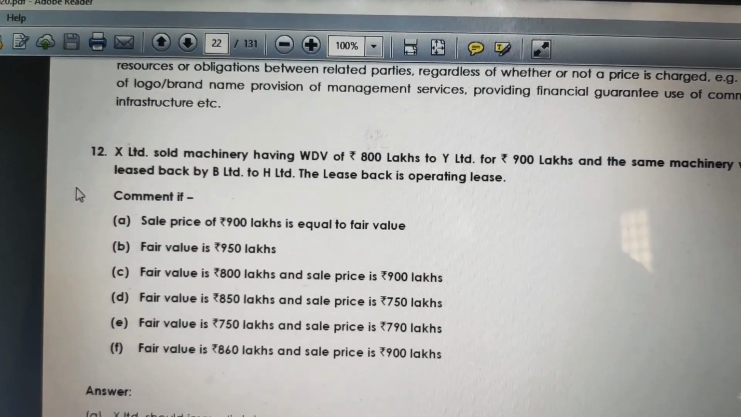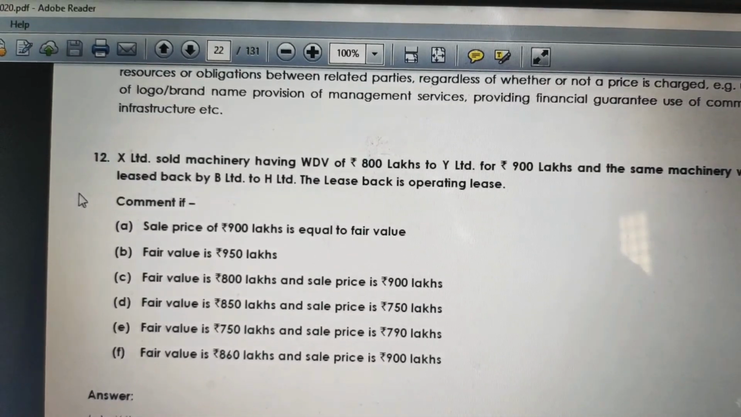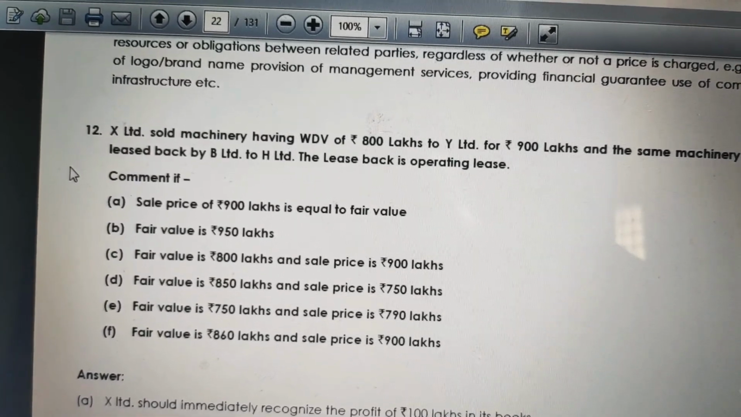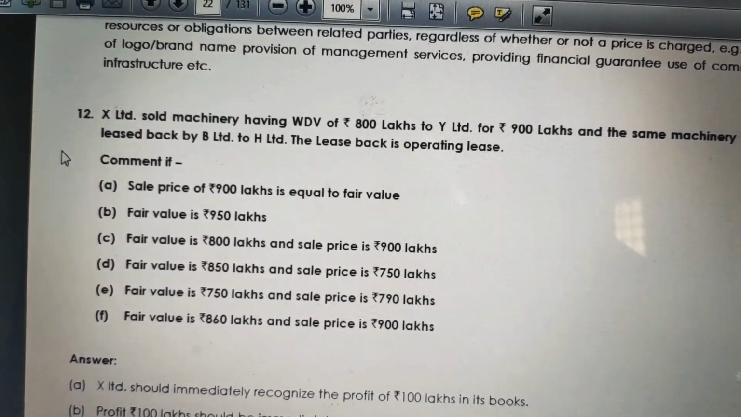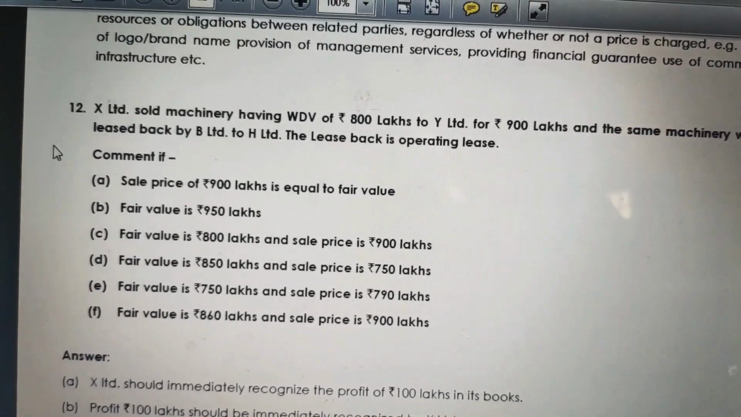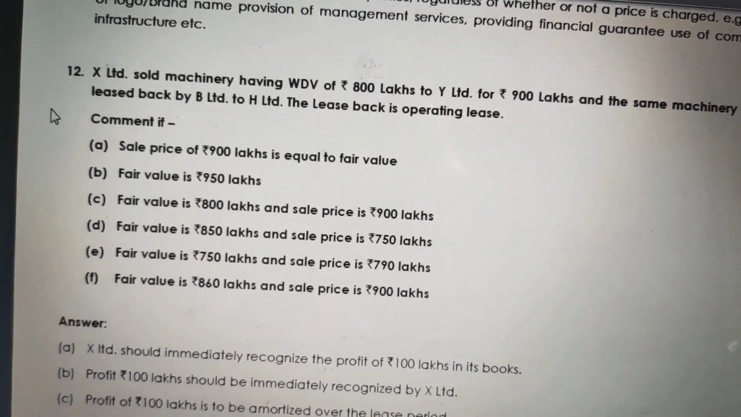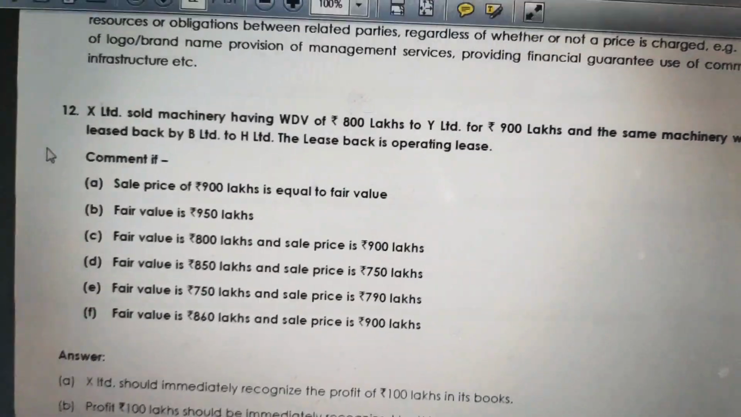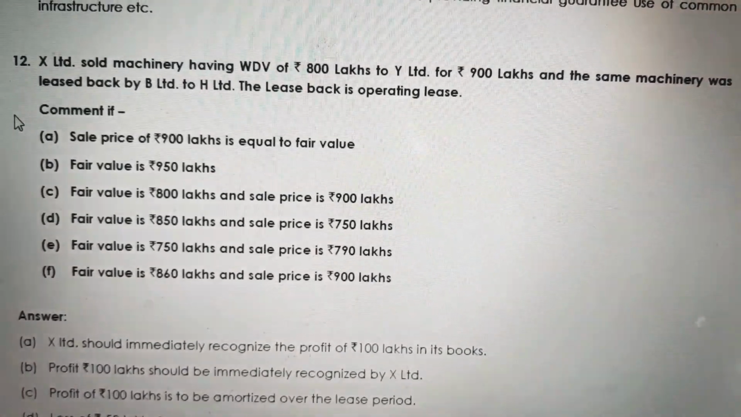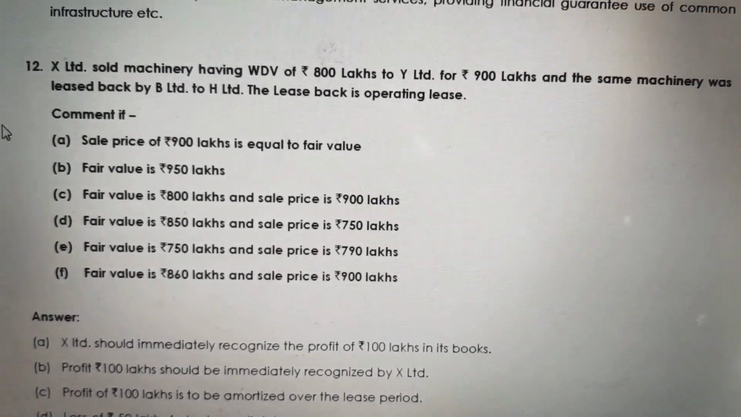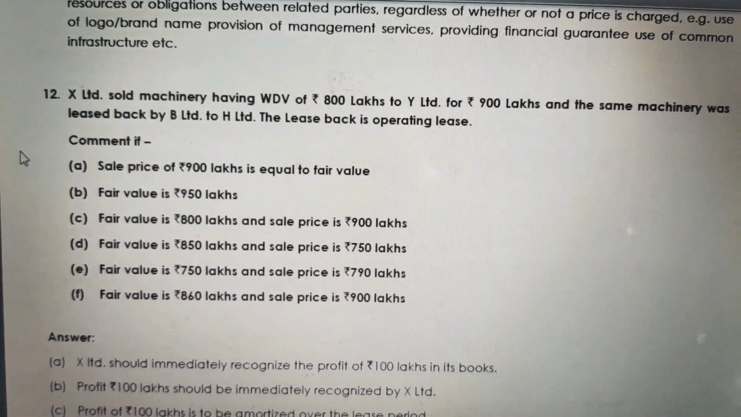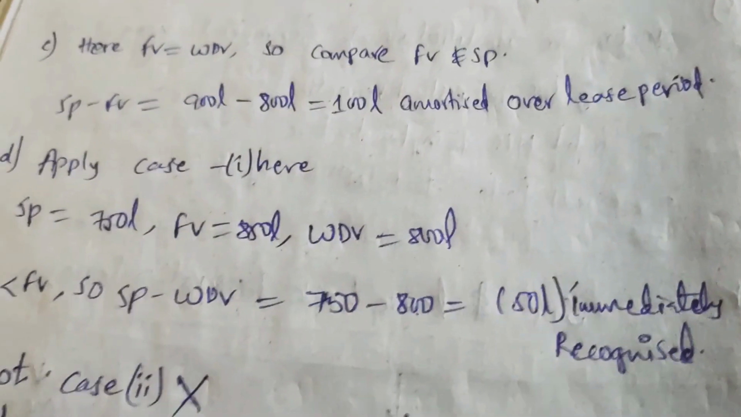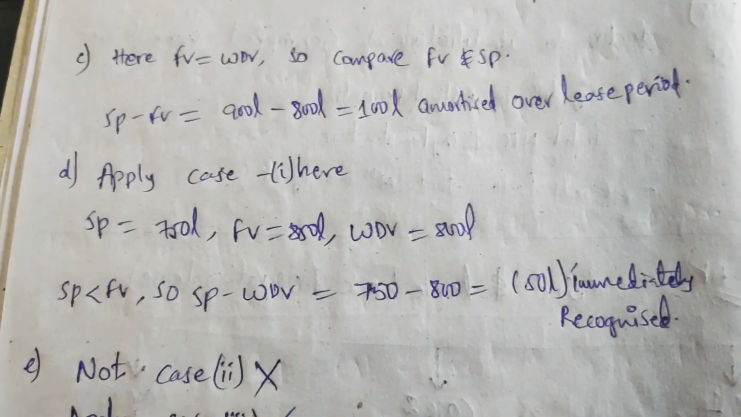Because the selling price is 900 lakhs, whereas the fair value is 950 lakhs in option B. Similarly, when you come to option D, the sale price was lesser, 750, and the fair value was 850. But return on value is 800 lakhs, for some time you keep that apart. The sale value is 750 and the fair value is 850. So it clearly indicates that the sale was made lesser than that of the fair value actually. So again the same case 1 option, selling price minus return on value, we need to recognize that immediately. Here in option D, apply case 1 here.